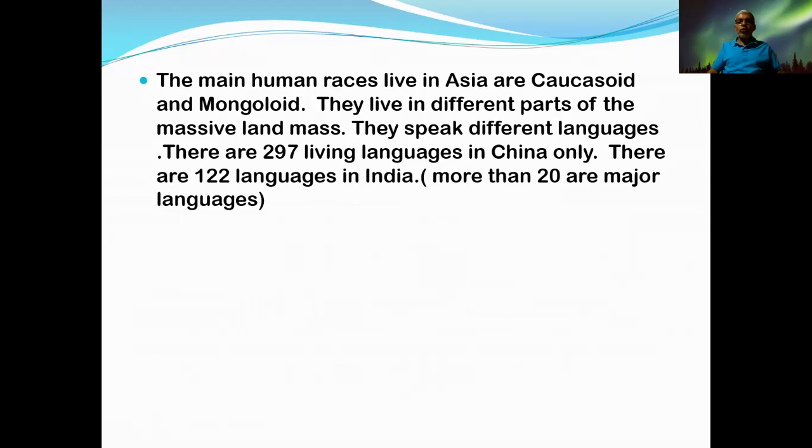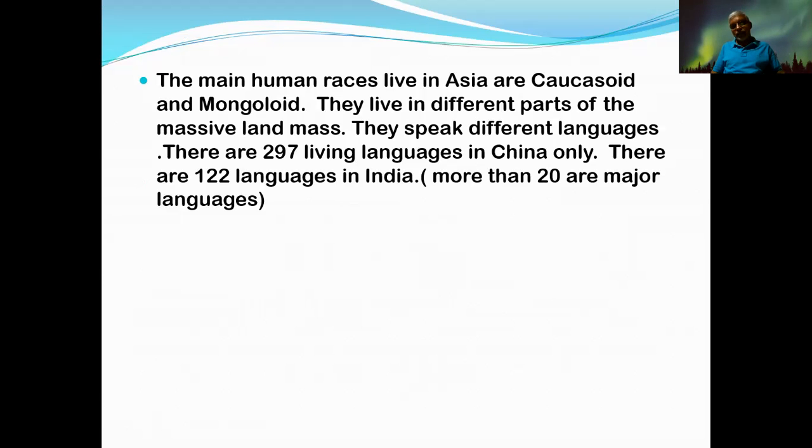Then, the main human races living in Asia are Caucasoid and Mongoloid. I mentioned it earlier. Apart from that, there are sub varieties called Australoid, but as it is not mentioned in your syllabus, just keep Caucasoid and Mongoloid in your mind. That is sufficient. They live in different parts of the massive landmass. They speak different languages. You know that different languages are used.